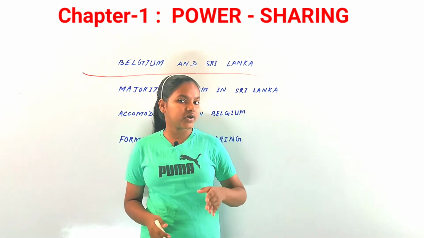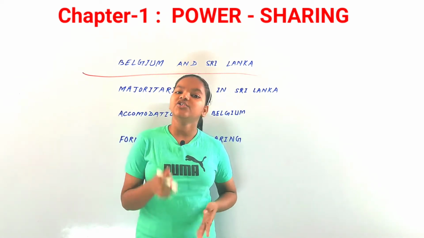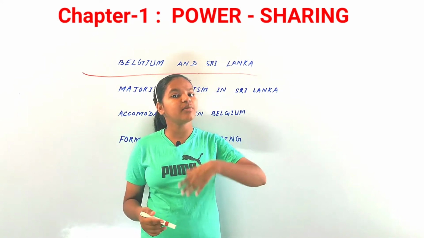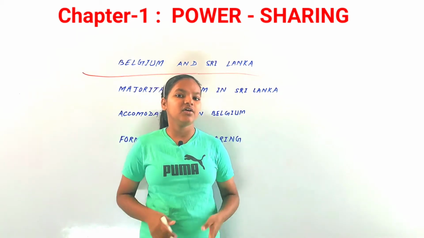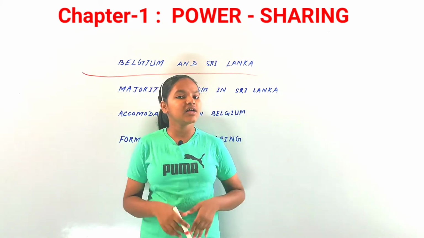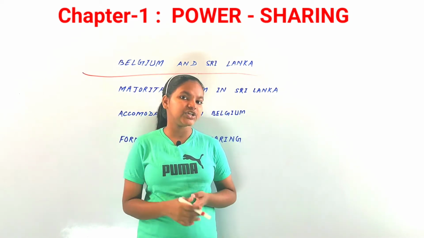Now if we talk about Sri Lanka, it is a country just a few kilometers from the Tamil Nadu coast of our country. It is an island and a country as well. Sri Lanka also has a complex ethnic composition.